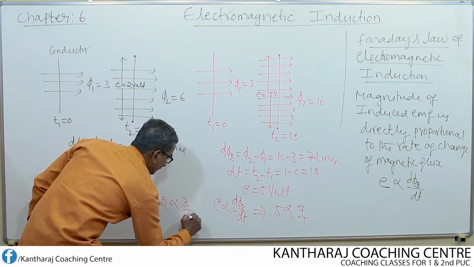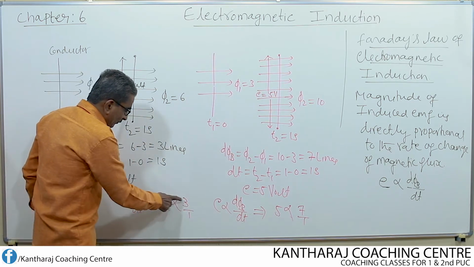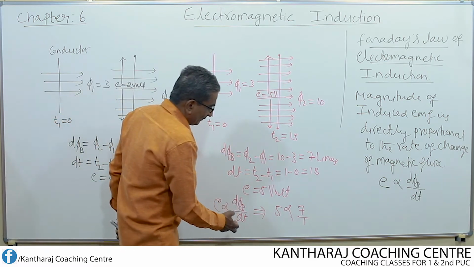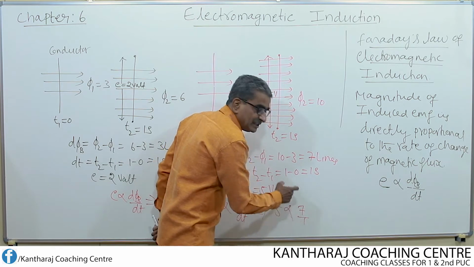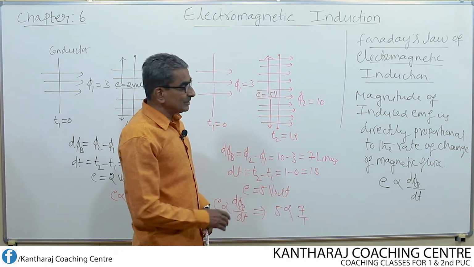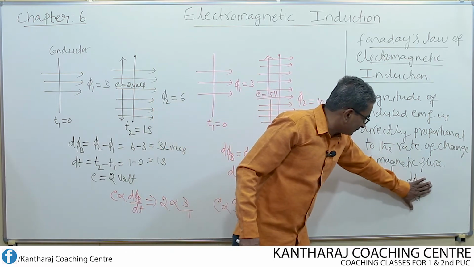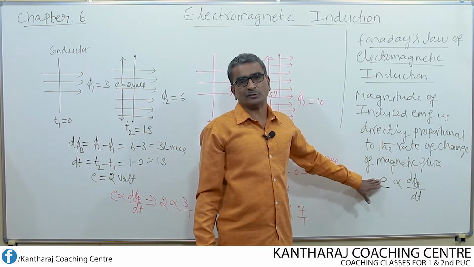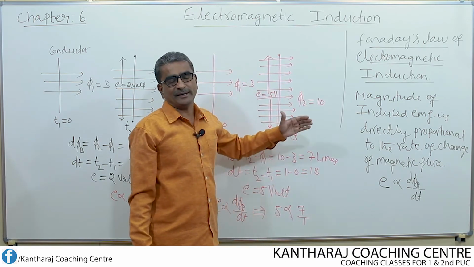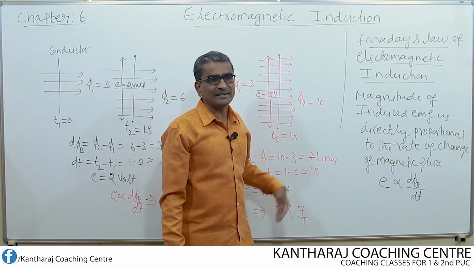3 divided by 1. So 3 lines of force got changed in 1 second, inducing a small EMF of 2 volt. Here 7 lines of force got changed in the same time duration of 1 second, inducing a larger EMF. So this shows that as this becomes maximum, induced EMF also becomes maximum. This is the meaning of Faraday's law of electromagnetic induction.